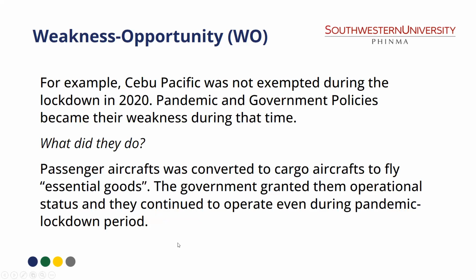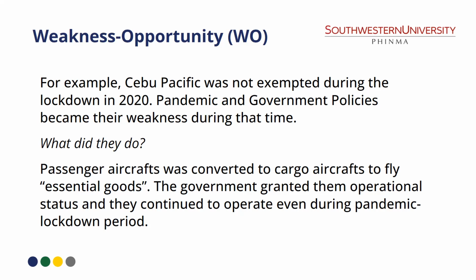An example of this is Cebu Pacific. Cebu Pacific was not exempted during the lockdown in 2020. The pandemic and government policies became their weakness during that time. So, Cebu Pacific nag-halt sila ng operations. Diba? Nung lockdown, everything was put on hold.